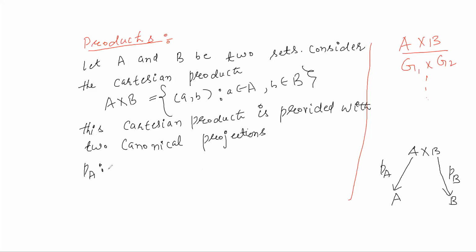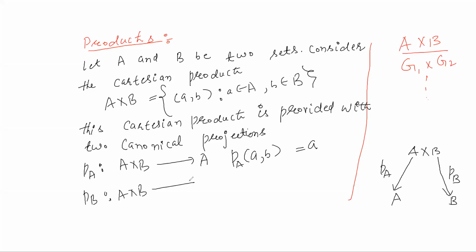PA is from A cross B to A, and PA of any pair (a, b) is a. PB is from A cross B to B, and PB of any pair (a, b) is b.